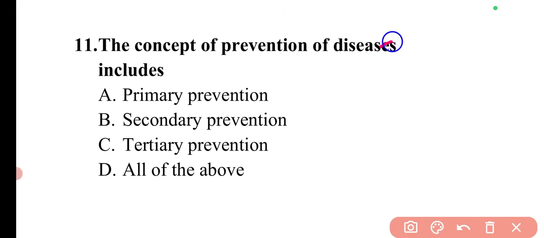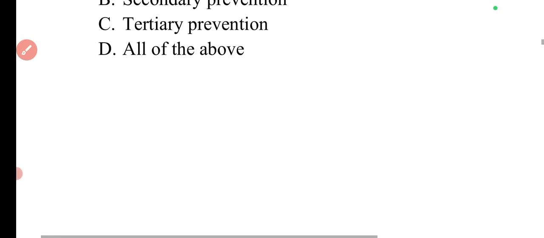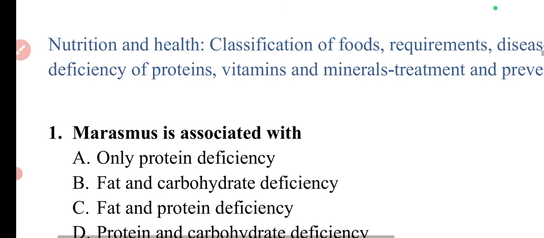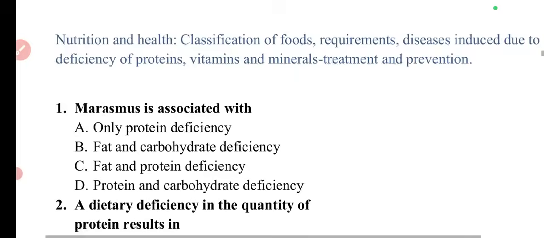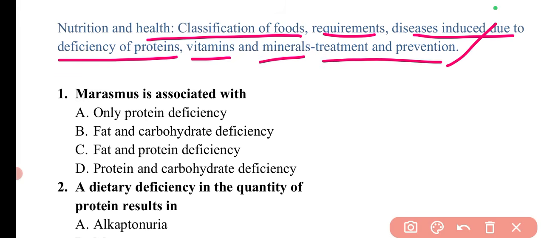With this particular question, I have included only 11 questions in this topic, because mostly these very simple topics are there in it. Now coming to the next topic, that is nutrition and health, which includes classification of food, requirements, diseases induced due to deficiency of proteins, vitamins, minerals, and treatment and prevention. Basically in this I haven't included the classification of food.